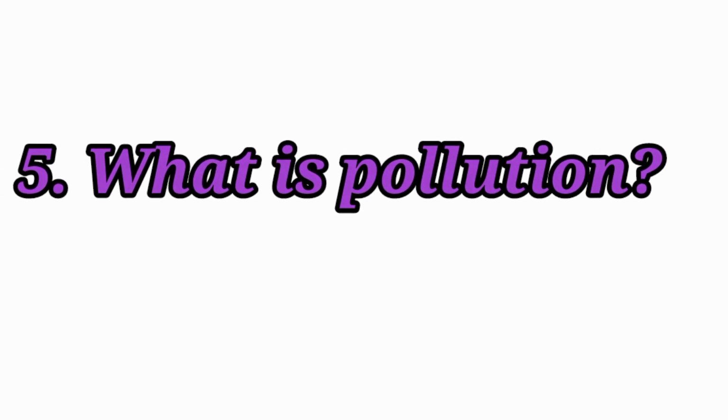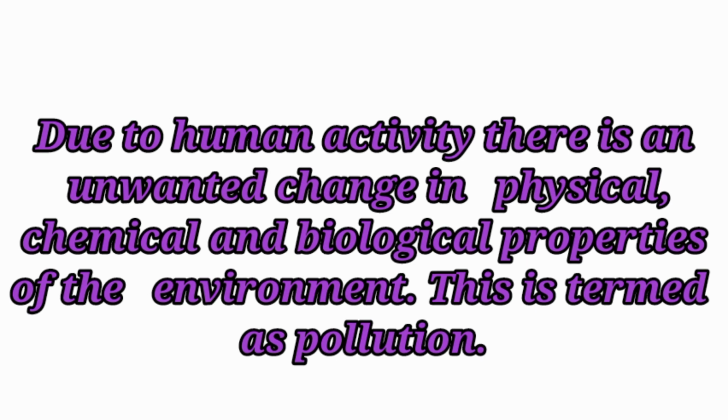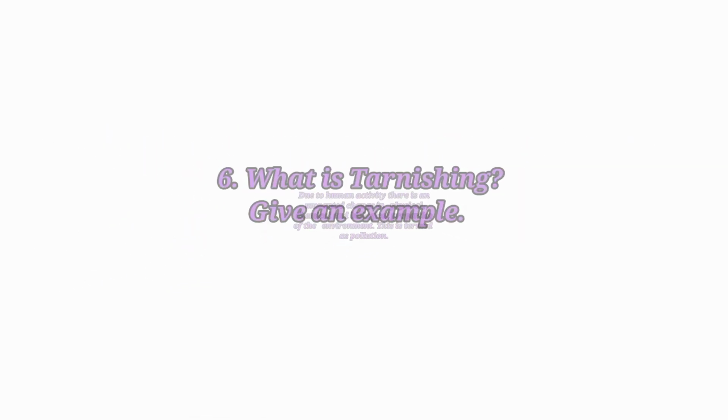Fifth question. What is pollution? Due to human activity, there is an unwanted change in physical, chemical and biological properties of the environment. This is termed as pollution.